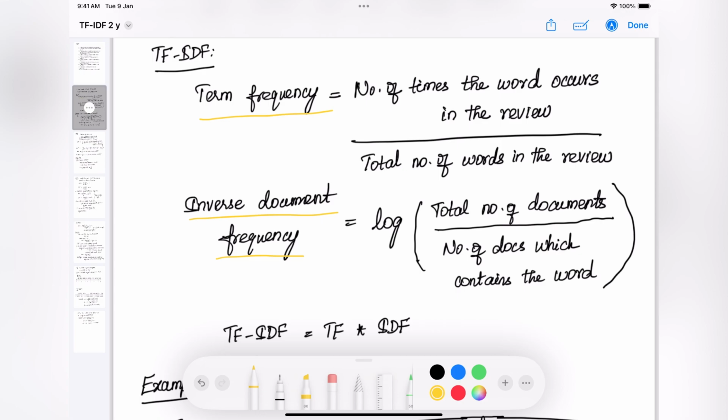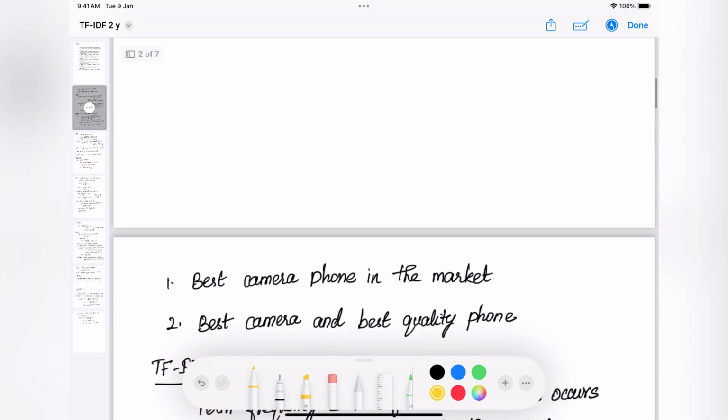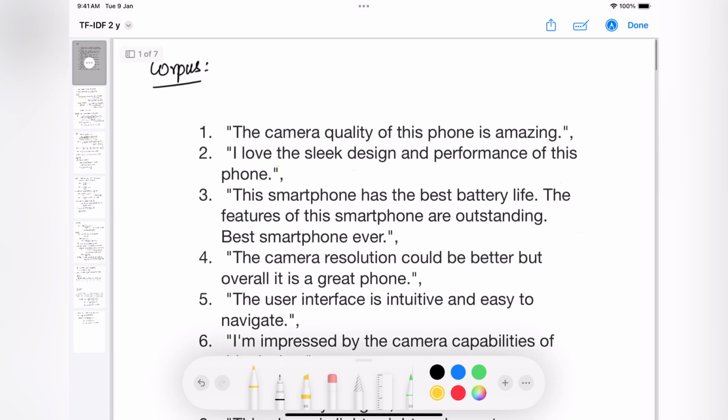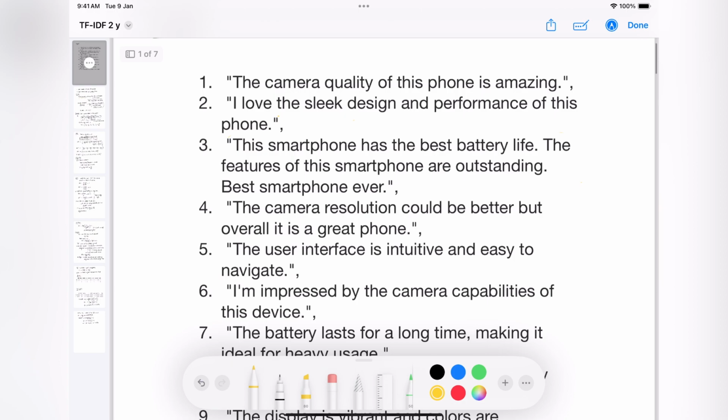Before that, let me show you a few reviews I have collected. These are reviews of a mobile phone. Now let's see what the important words in these reviews are. Let me take the first review. It has words like camera, quality, phone, amazing. These are the most important words in the review, right?